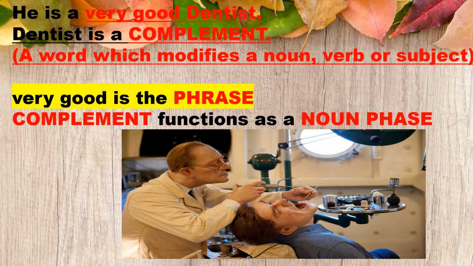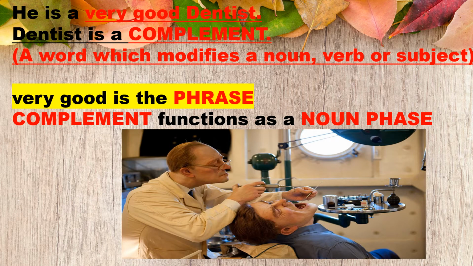Here is one more example for us. From the picture, we understand that there is a dentist and a patient. So let us look at the example. He is a very good dentist. What is the word dentist here? It seems to be a complement. So what is a complement first? A word which modifies a noun, verb, or a subject is called a complement.